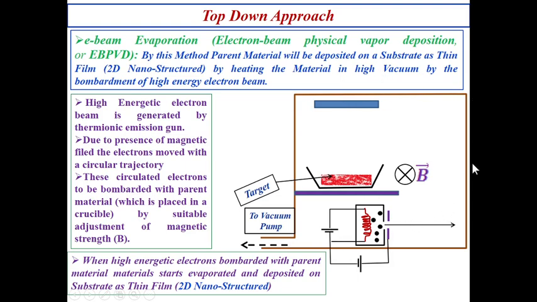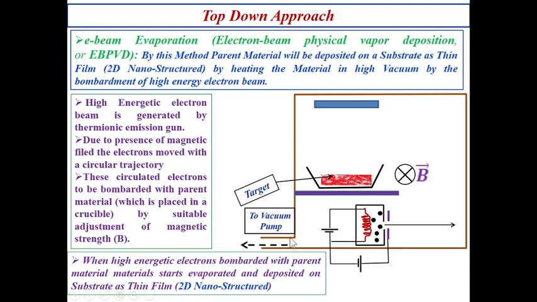This chamber should be under high vacuum before the experiment, and heating is performed by the bombardment of a high energy electron beam. The electron beam bombards the target material, evaporation starts from the target material, and it will be deposited. This is the overall mechanism.